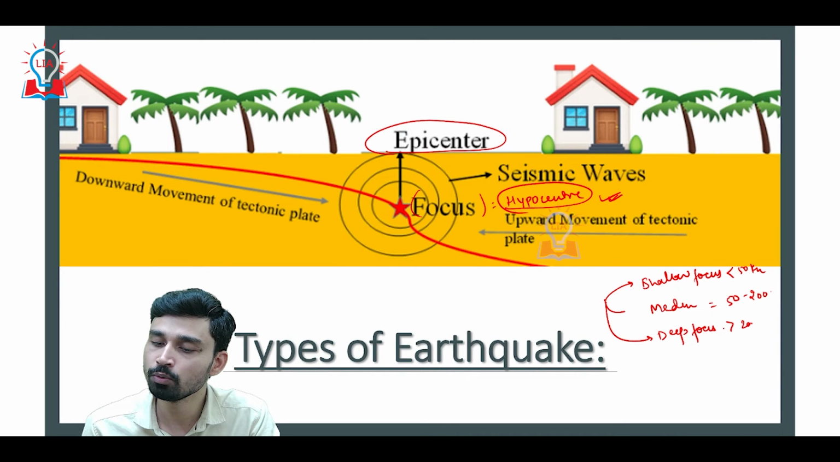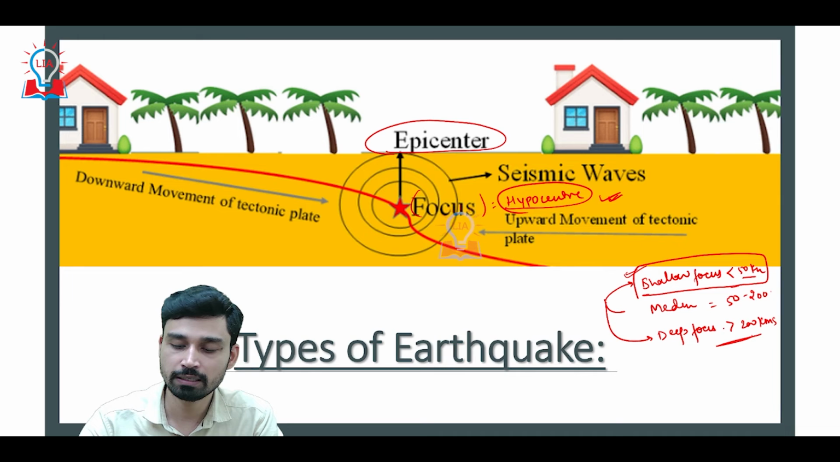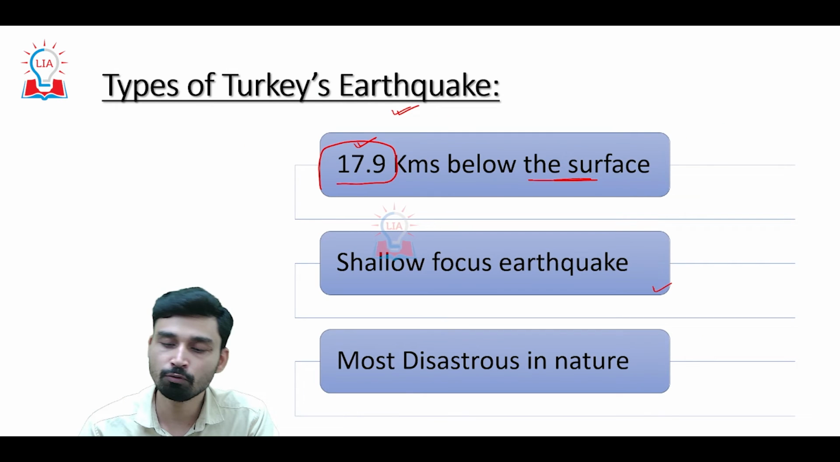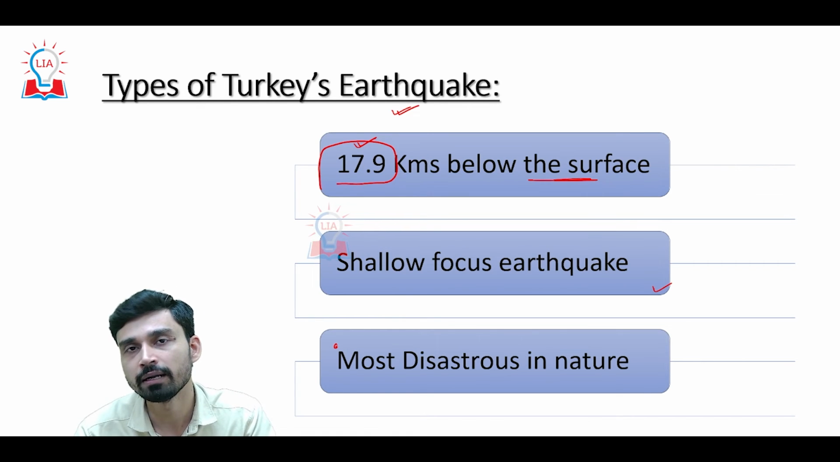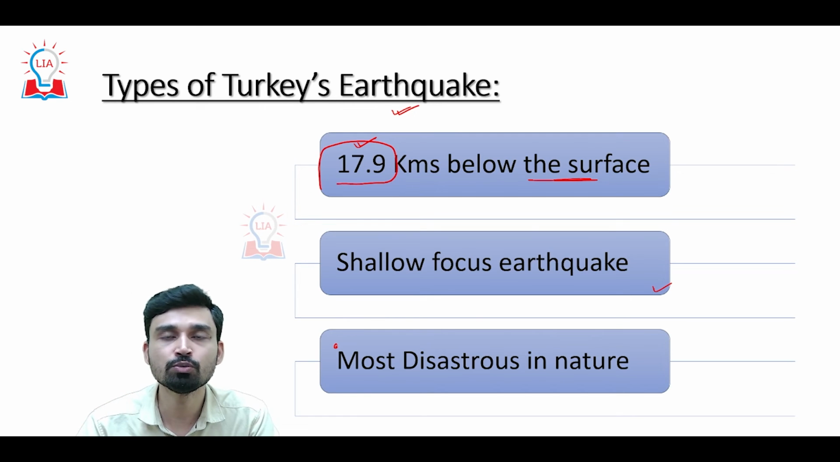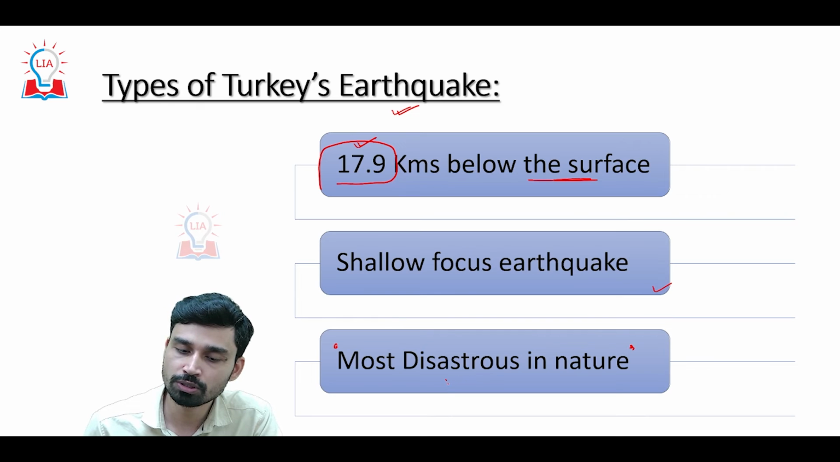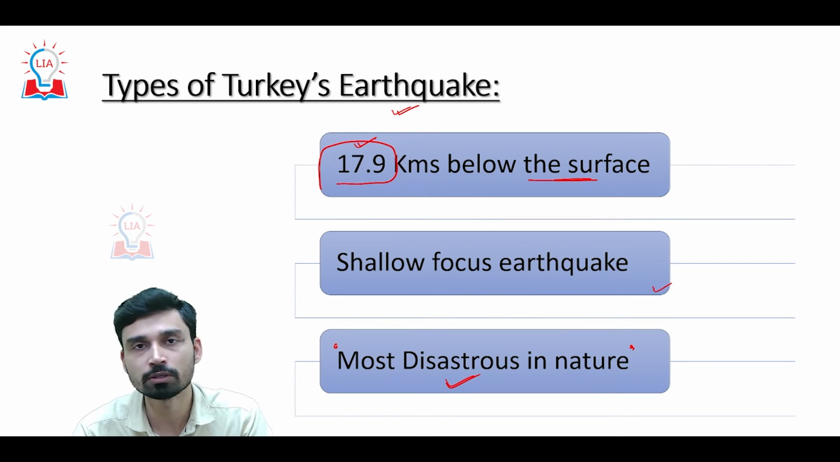As you can see, since the focus of Turkey's earthquake was 17.89 kilometers, it can be characterized as a shallow focus earthquake. And since in a shallow focus earthquake the disturbance is happening very close to the earth's surface, we can expect that the amount of energy generated in the earthquake reaches the surface to a significant extent, and thus shallow focus earthquakes are also considered the most disastrous in nature. Because obviously, we are comparing it with deep focus earthquakes.